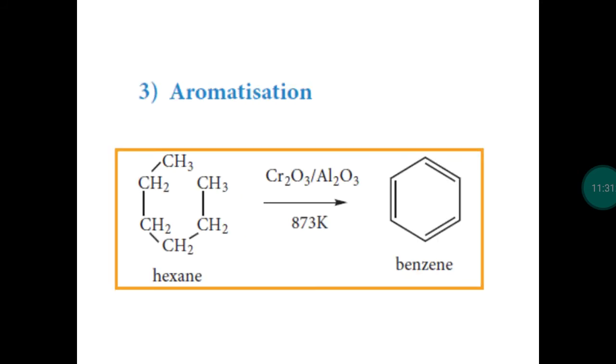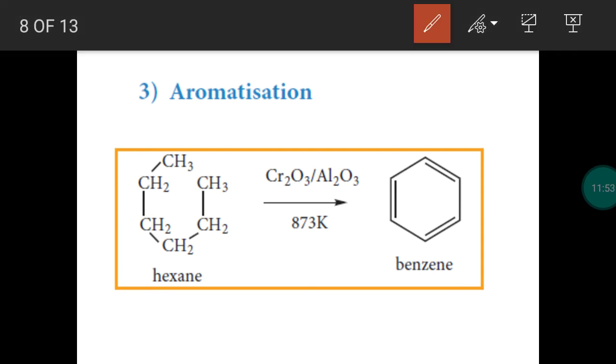Next, aromatization reaction. Like aliphatic compounds, we have aromatic organic compounds. Usually the aromatic compounds will be benzene and derivatives of benzene, and some of the heterocyclic compounds will act as aromatic compounds, which we will discuss in the next lesson. So alkanes can be used for preparing aromatic compounds.